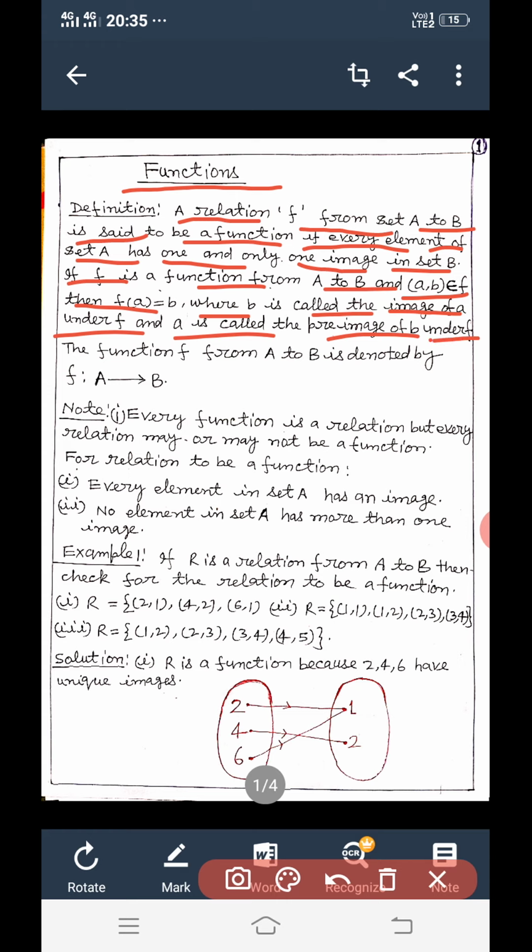Therefore, function f is denoted by f from A to B.